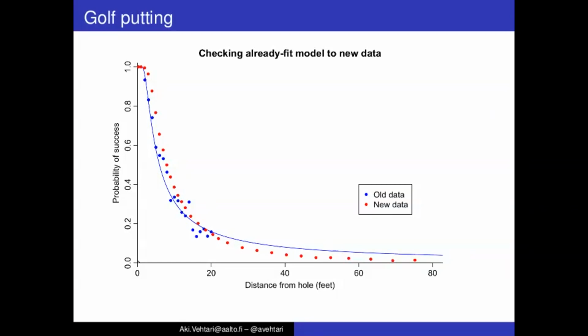There seem to be a couple of reasons. One is that the more recent pro golfers are better. They have a higher probability of success at the different distances. But also, the data from the shorter distances does not let us predict well what happens at the longer distances.